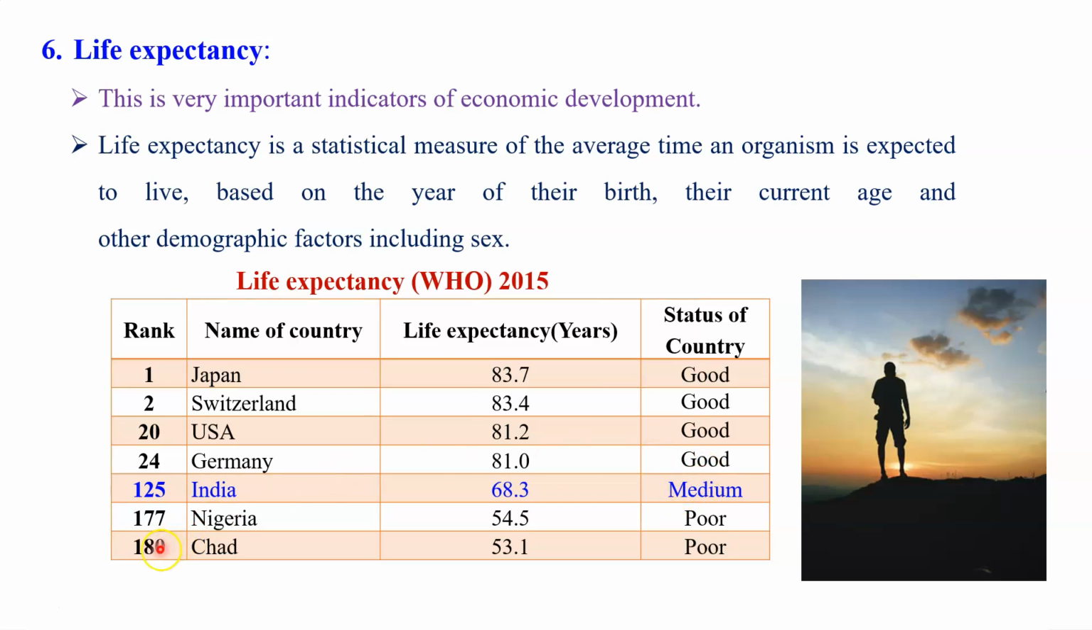When we are talking of Nigeria and Chad, you can see here the rank was 180 with respect to Chad, and the life expectancy was only 53.1, and it is a sign of the poor economic status of that country. So on the basis of life expectancy, we can also analyze the economic development of that country.